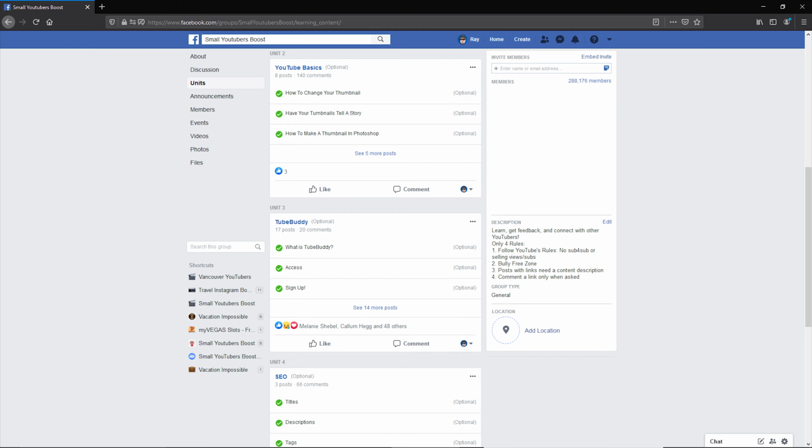When you click on Units, if units have been set up for your group, you will see a selection of units listed. Each unit is generally organized under a single topic. For example, here you can see we have YouTube Basics, TubeBuddy, and SEO, which is Search Engine Optimization.